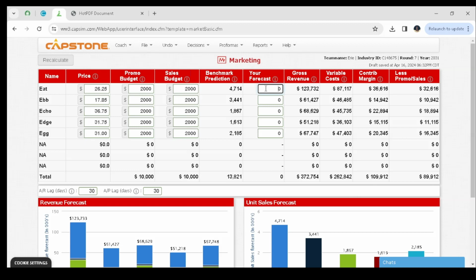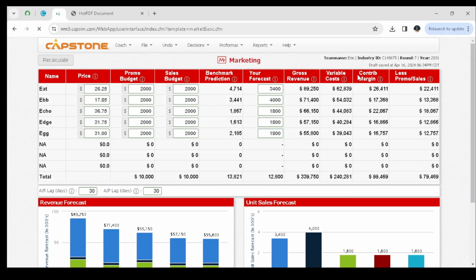And after going through the market demand and the demand for the next round, I decided that we should sell 3,400 products of it, and 4,000 products of ebb, 1,800 of echo, also 1,800 of edge, and lastly also 1,800 of egg. And then you can calculate and you see some changes on the gross revenue, the variable cost, the contribution margin.